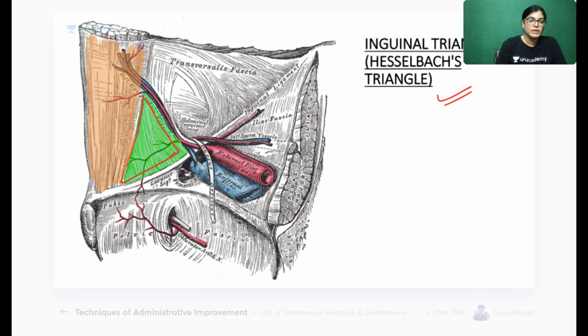The triangle is bounded medially by the lateral border of rectus abdominis muscle, laterally by the inferior epigastric vessels, and inferiorly by the medial part of the inguinal ligament, which is also called the Poupart's ligament. One more thing is important: what lies in the floor? The extraperitoneal tissue and the fascia transversalis are located in the floor.